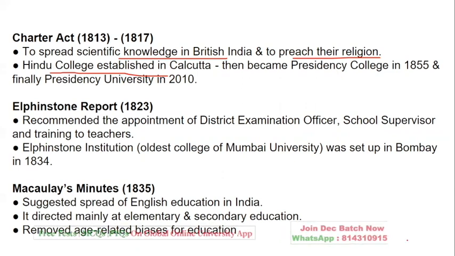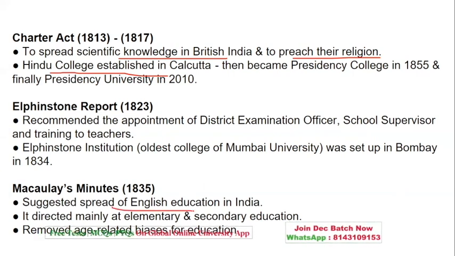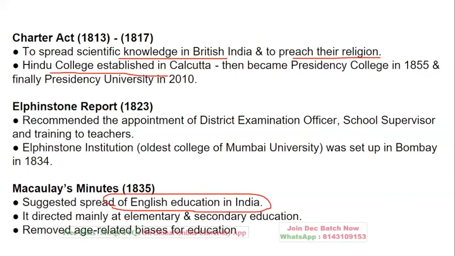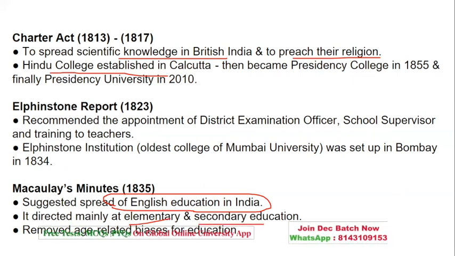Macaulay's minutes. Now here, please do not just read it and listen to it and go through it, or ignore it. Many questions were seen, for example on Macaulay's minutes. There was a question that the spread of English education was through which minutes. So it was Macaulay's commission. It is directed mainly with reference to elementary and secondary education, and removed age-related biases with respect to education.